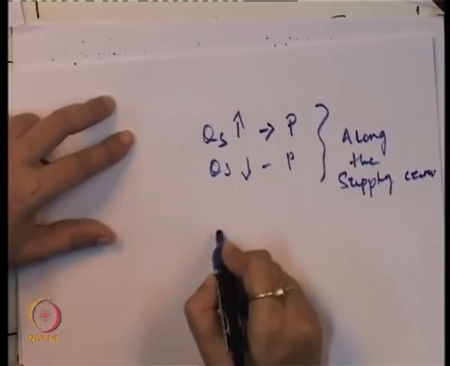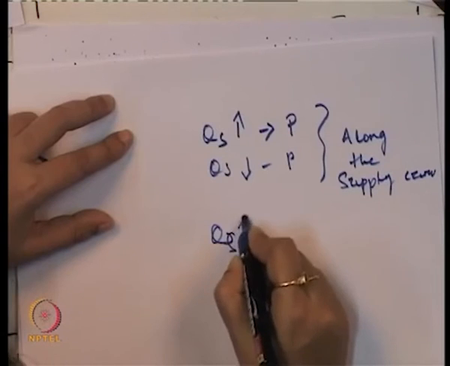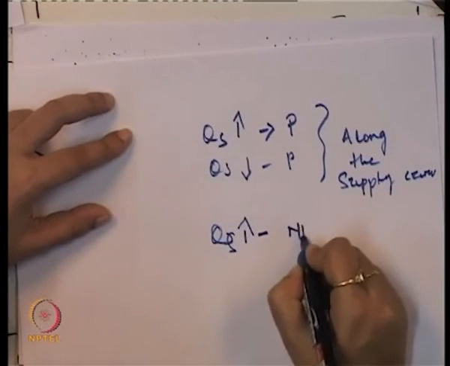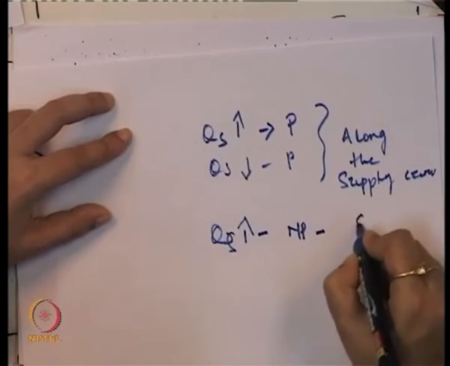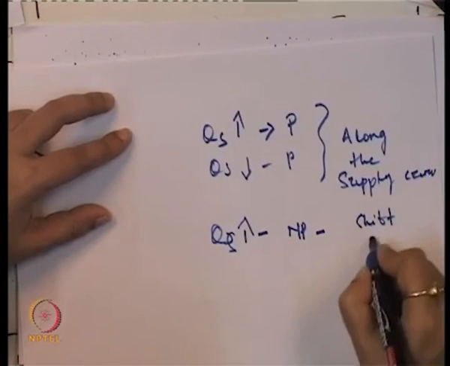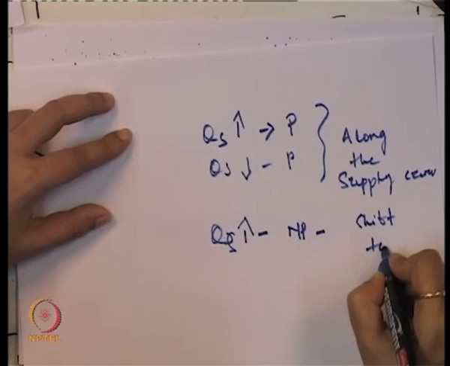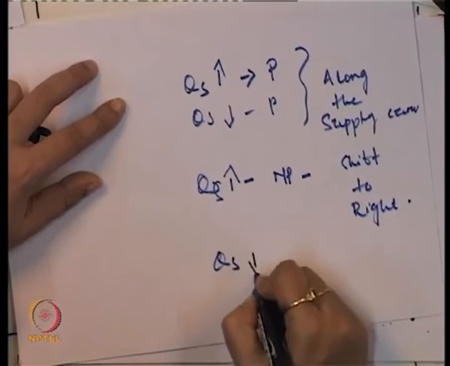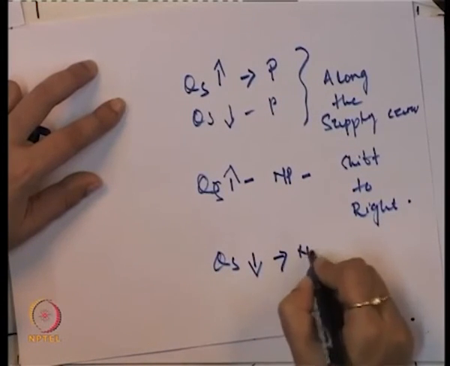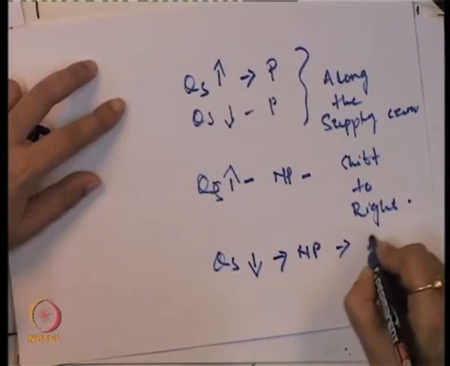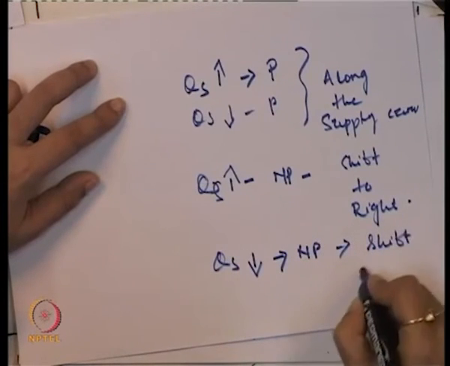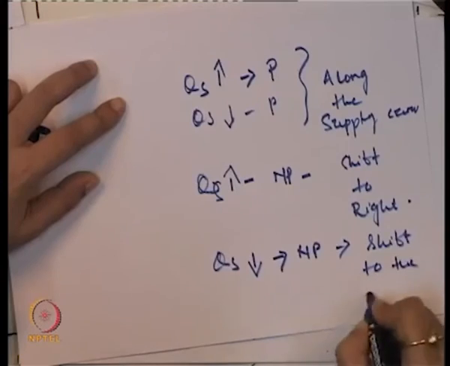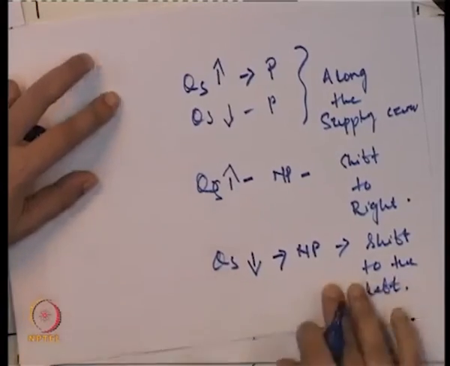And if the quantity supply is increasing due to non-price determinants, then there is a shift of the supply curve to the right, and if the quantity supply is decreasing due to non-price determinants, the shift is to the left of the supply curve. Okay.